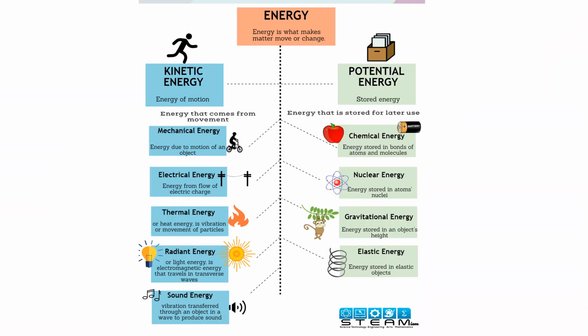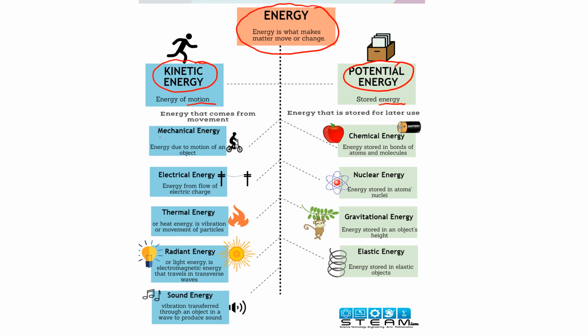Okay, first thing we need to know is that all energy is divided into two categories. Kinetic energy, which is the energy of motion, things that move, and then potential energy, which is stored energy. This could either mean based on its position, how high up it is, or it could mean stored energy like chemicals in food, like molecules. Later they'll be broken down and they release energy. So let's go down these categories real quick and we're going to move on.